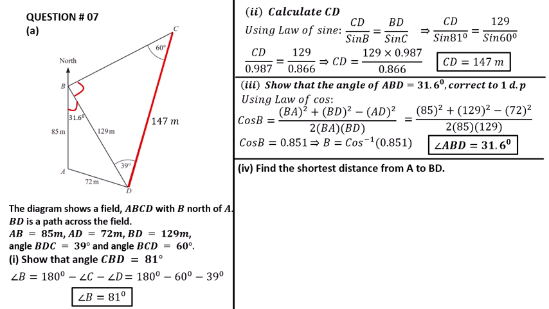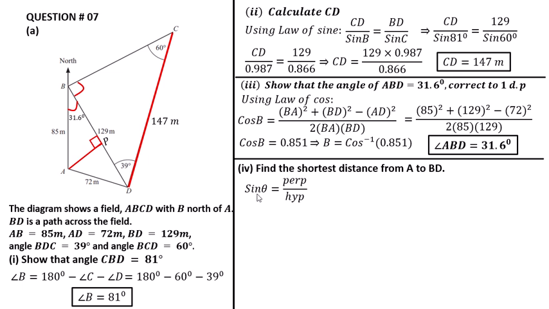Question part 4. Find the shortest distance from A to BD. Here is A to BD. We put here a point P. Let it be a point P, and the perpendicular angle is equal to 90 degrees. And now we have to calculate this shortest distance.